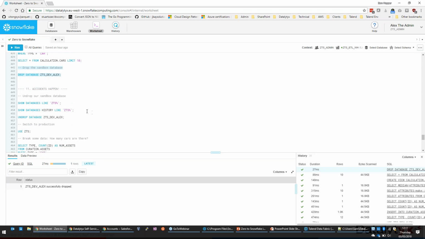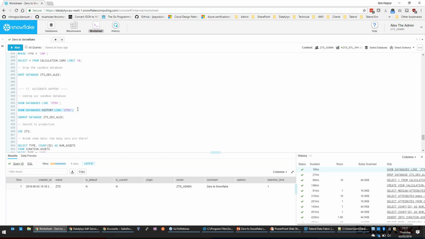And a great feature I like of Snowflake is we can undrop. So if we have a quick look in here, ZTS, there's only one ZTS database, but in our show databases command, we can put history.